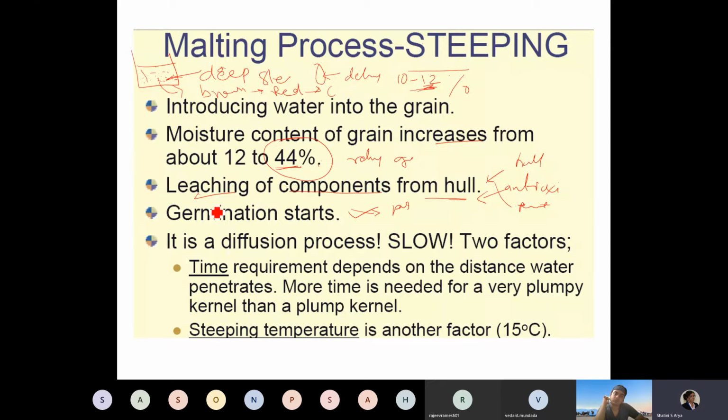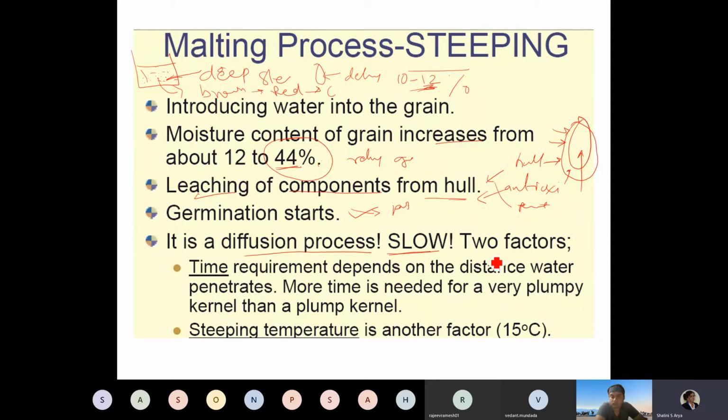Steeping is a diffusion process, and it is a very slow process. In conditioning, we saw only a little moisture uptake, but here the grain is completely dipped in the water, so the moisture enters.